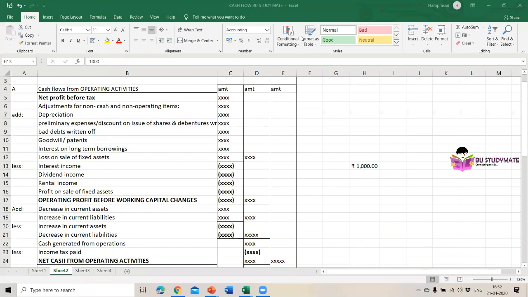Then bad debts written off, goodwill or patents, interest on long-term borrowings, loss on sale of fixed assets. Okay, these are the non-cash items. Then you have to deduct the interest income, dividend income, rental income, profit on sale of fixed assets. Okay, these are all non-operating incomes.